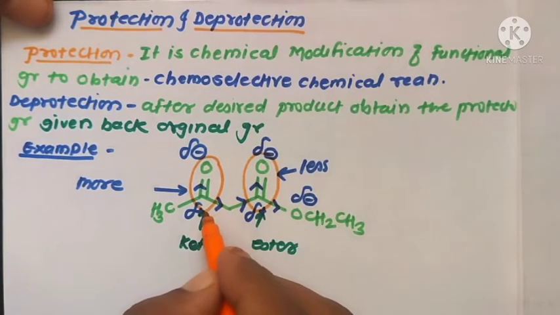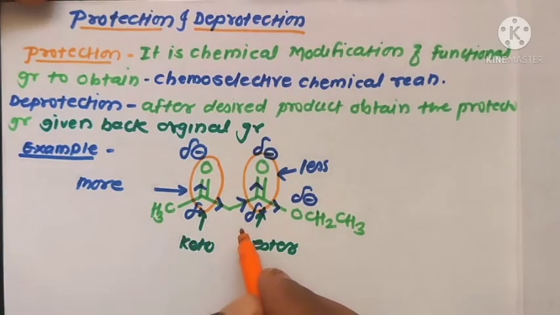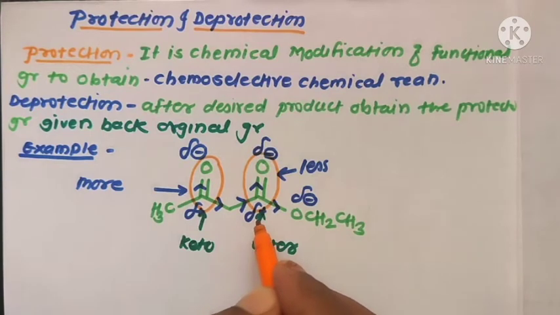Suppose these are the two different functional groups. If you want to react the less reactive group, first of all you protect the more reactive functional group, and then we can react the less reactive functional group, and only then can we achieve the desired final product from the substrate molecule.